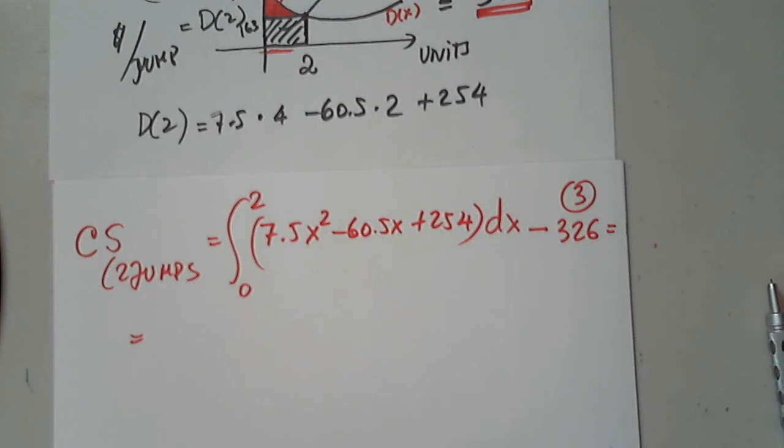So from 0 to 2, and I have 7.5x squared, and then minus 60.5x, and plus 254. Of course, I don't understand why they make us put the x, because I can't put anything else in there, can I? Okay, never mind, minus 326. Enter. 81. So that is her surplus.